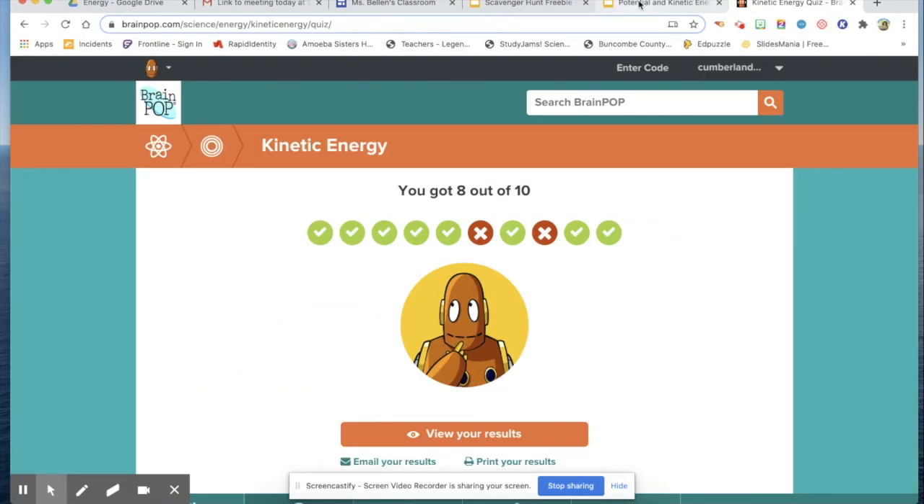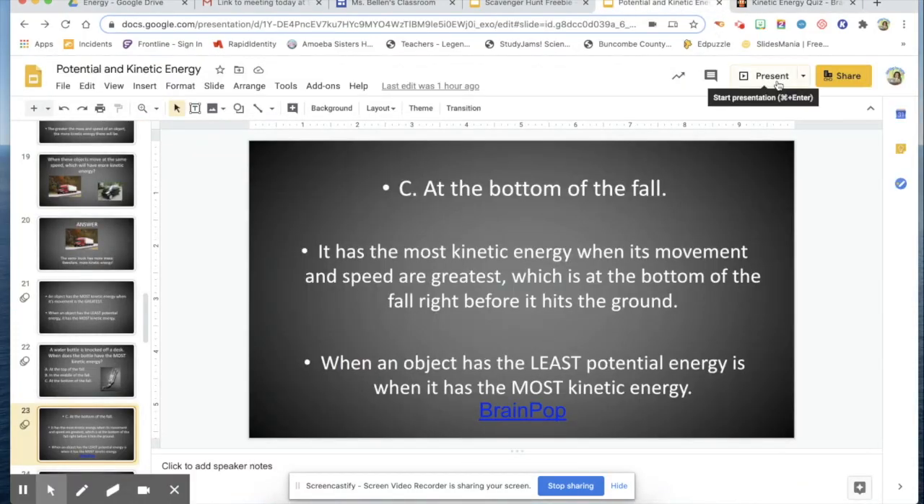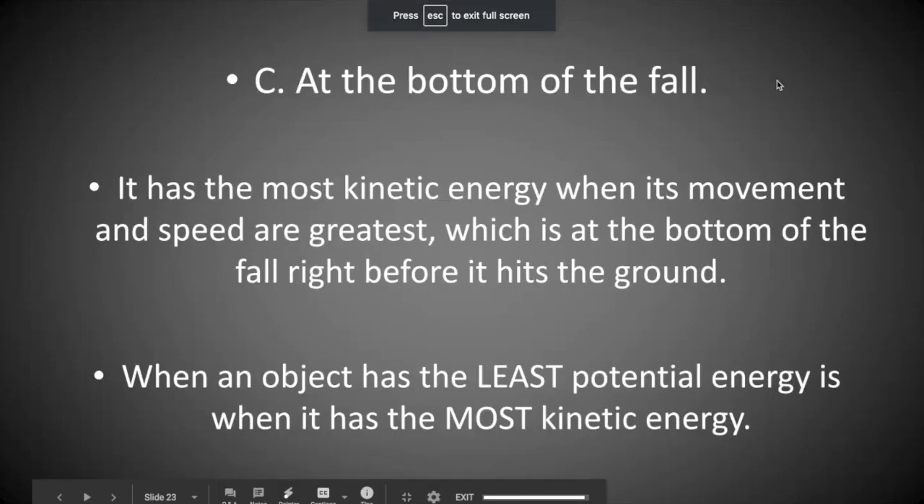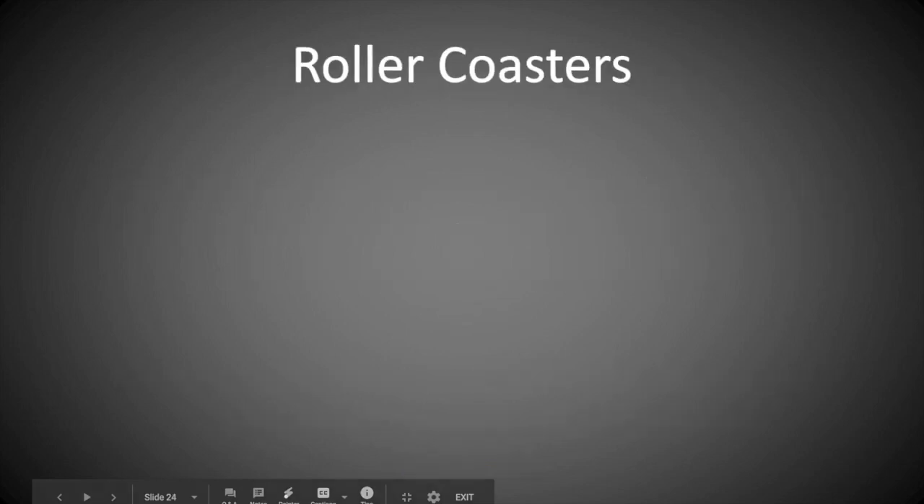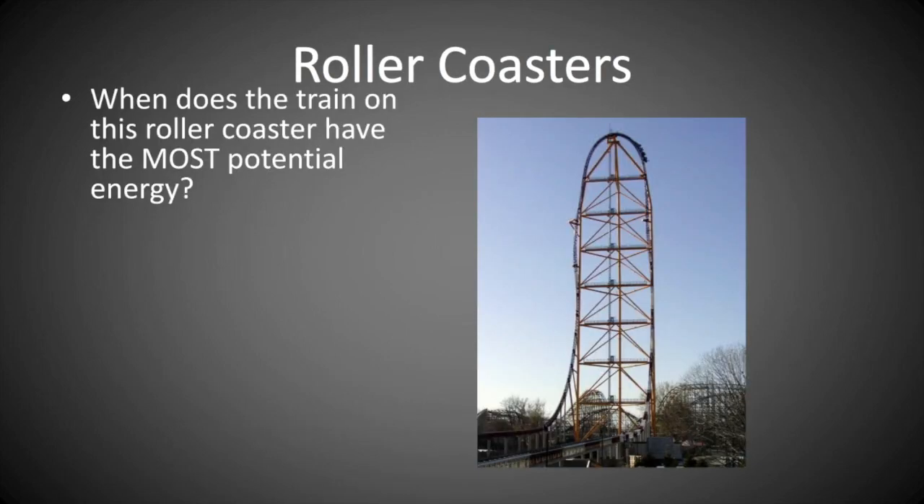Good job, guys. Today we are going back to our presentation. So let us talk about the roller coasters. So when does the train on this roller coaster have the most potential energy? We have shown this in our first video in the Ed Puzzle. Let us see if you still remember.